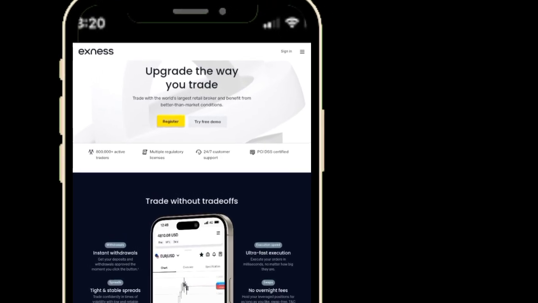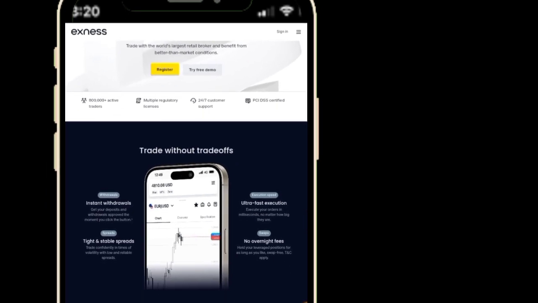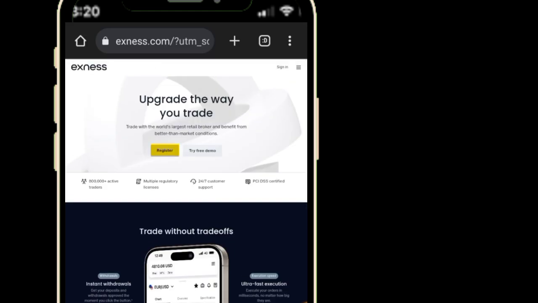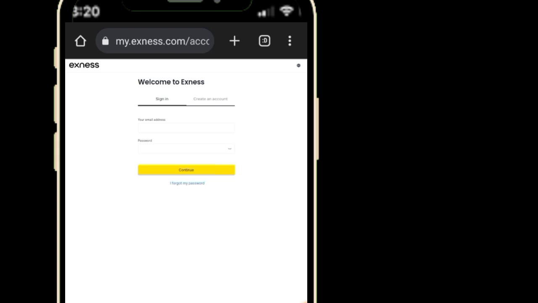I'm going to show you what I'm saying. Other big traders use the Xnest trading app. For that, you register. Let's go to this register. Once you click that link, the first page, you go to register. Now once it loads, you sign up, you create an account. If you already have an account, you sign in. But if you don't have, create an account.